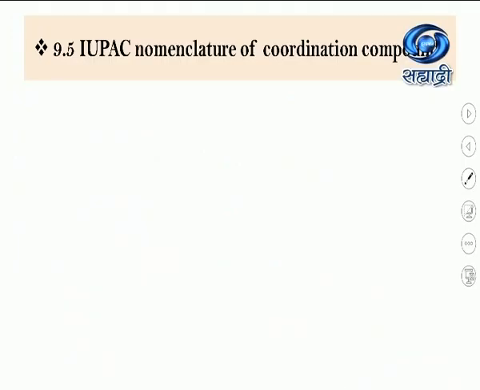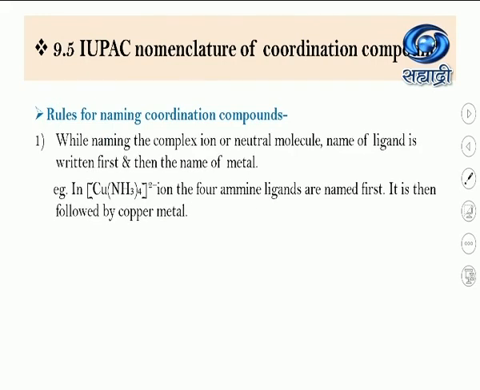Now, while writing the IUPAC nomenclature of coordination compounds, you must know the rules for naming them. So let me discuss the rules first, and then we will try to write the IUPAC names of coordination compounds. See the first rule. While naming the complex ion or a neutral molecule, the name of the ligand is written first and then the name of the metal.